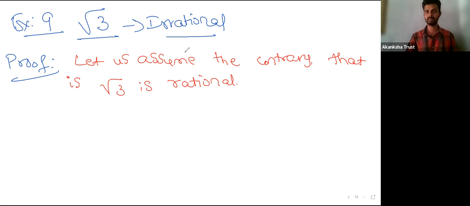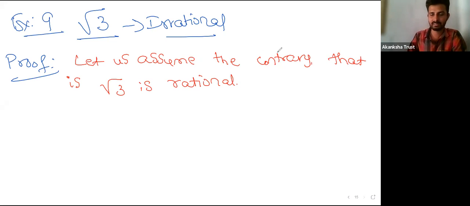You are familiar with the word contrary, right? Contrary or contradiction means the opposite.